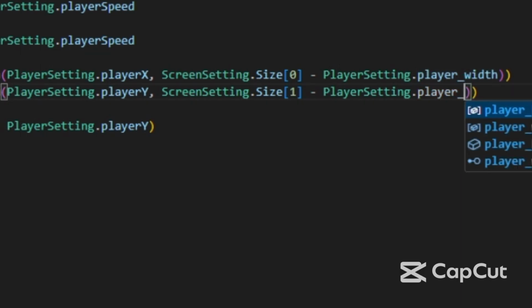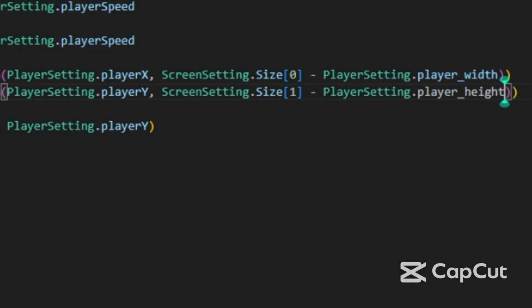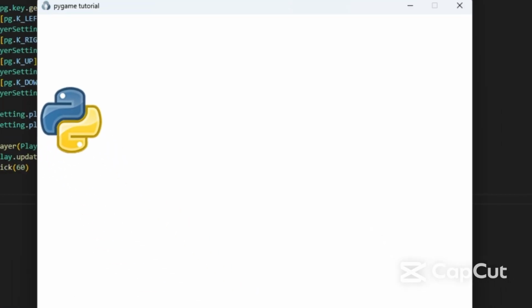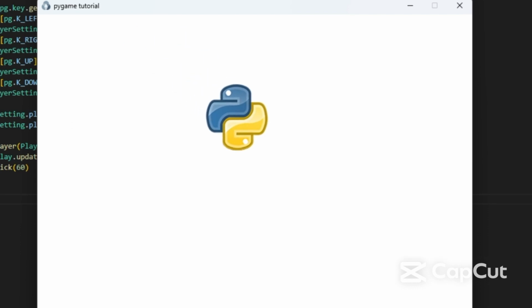So now we need to run the game again to try. Let's go. You can try with me. The player can't exit from the window, like that.